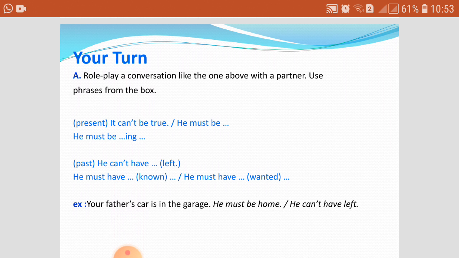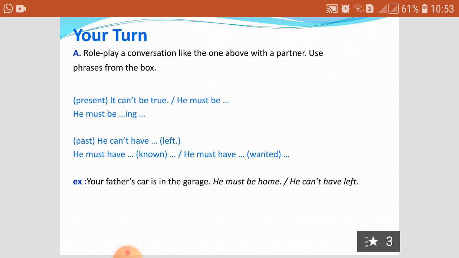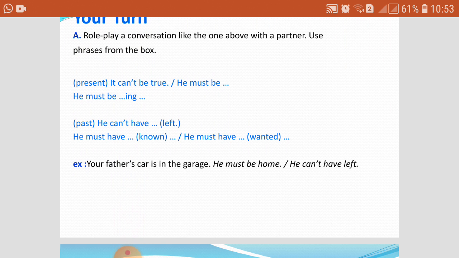When you are 100% sure of something, you can use must. But we can use can't for things that are impossible, when you are 100% sure that something is not true, or is not going to happen, or it is not logical to happen.